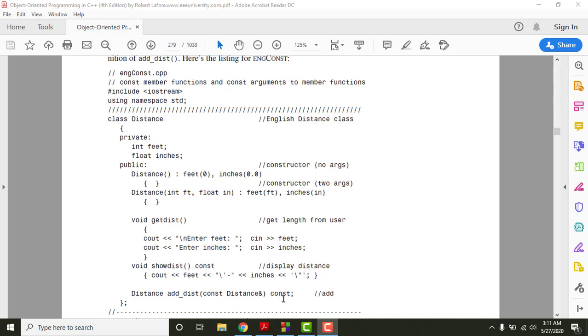Now the reason for mentioning this constant keyword for those functions which have nothing to do with the data is that a member function has access to these data members, right? So eventually we write the objects and then we call the function, and the function may update the values of data members. But if in the class there are functions which have nothing to do with data and whose job is to display or to add or do some kind of operation, that simply means we do not want to modify or alter the data, and hence it's better to put the keyword constant there. Right? So this will be much more beneficial when you're writing classes and member functions.